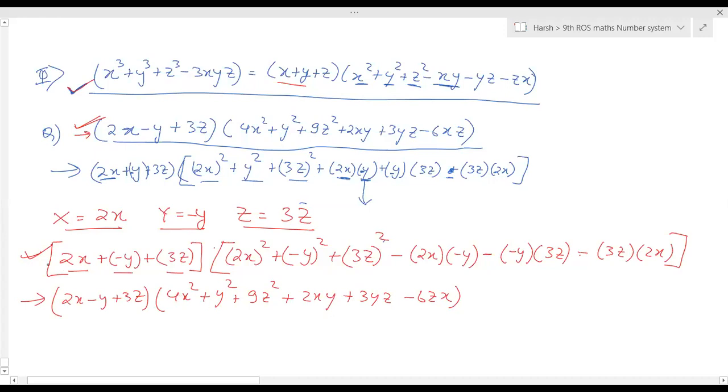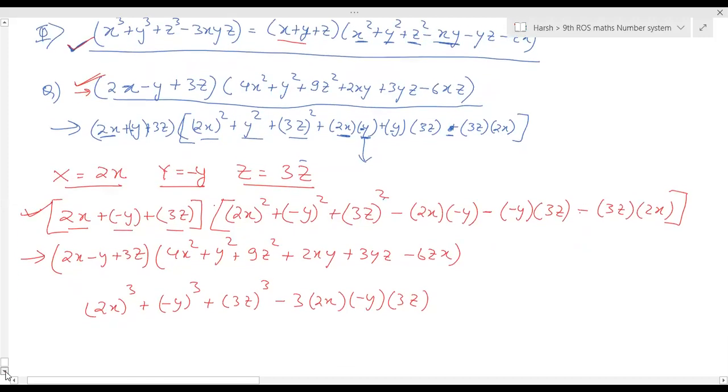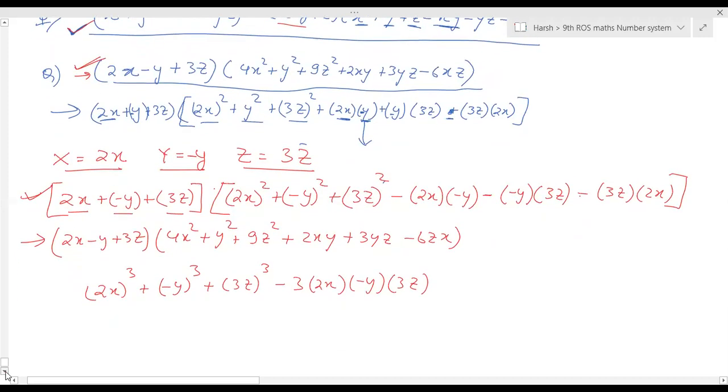So this is in the form of an identity. So can we write it as 2x cube plus minus y cube plus 3z cube minus 3 into 2x, y, 3z? Can we write it like this? Yes, sir.